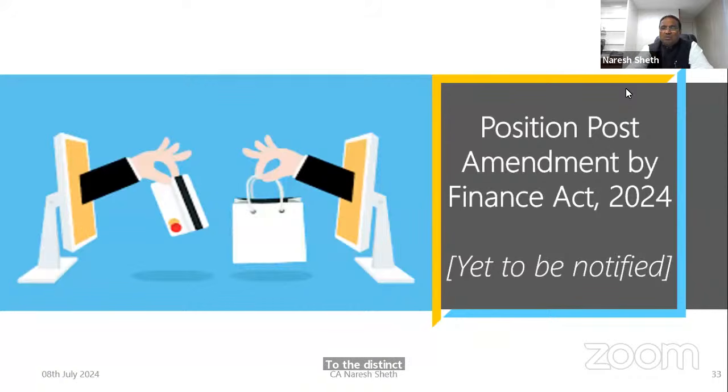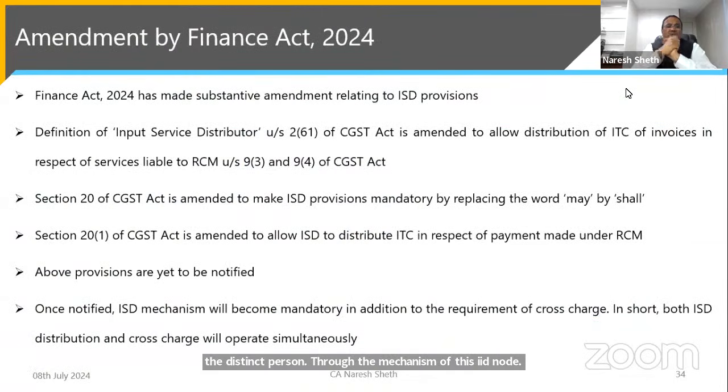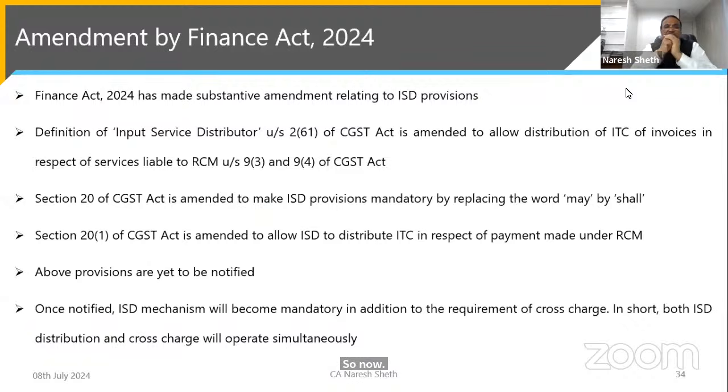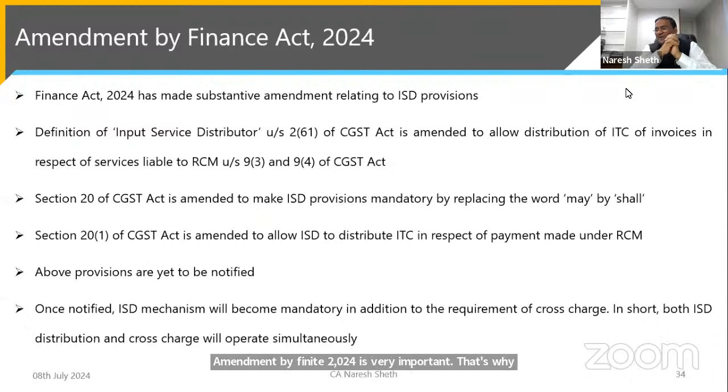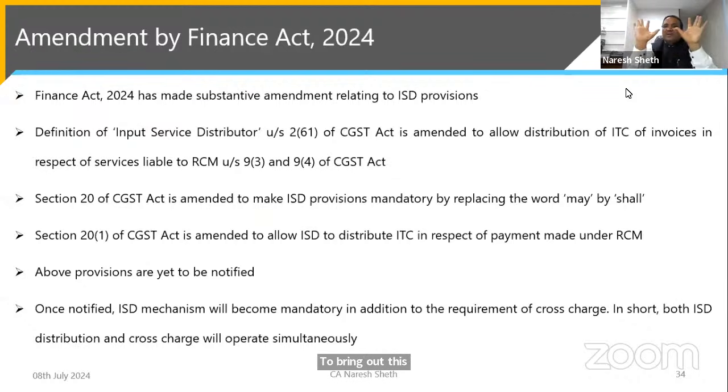Now, for the last few minutes, bear with me. The amendment by the Finance Act 2024 is very important. That's why I appreciate Taxmann bringing out this webinar in a very timely manner. The Finance Act 2024 has already been passed. At any time the provisions can be notified, and ISD will become mandatory.